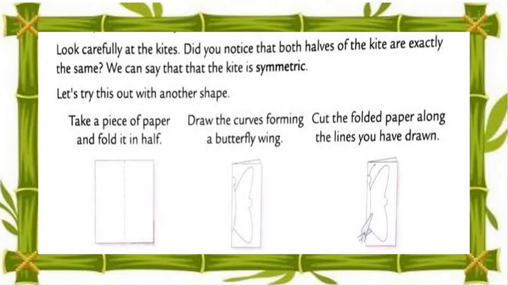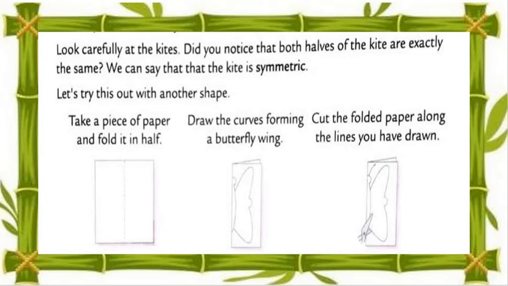Means only one part, we draw a butterfly's wing. So here I draw one wing of the butterfly. See this. As like that I am going to draw. Cut the folded part along the lines you have drawn. We have to draw one, dear. Okay, so what to do for the next step?